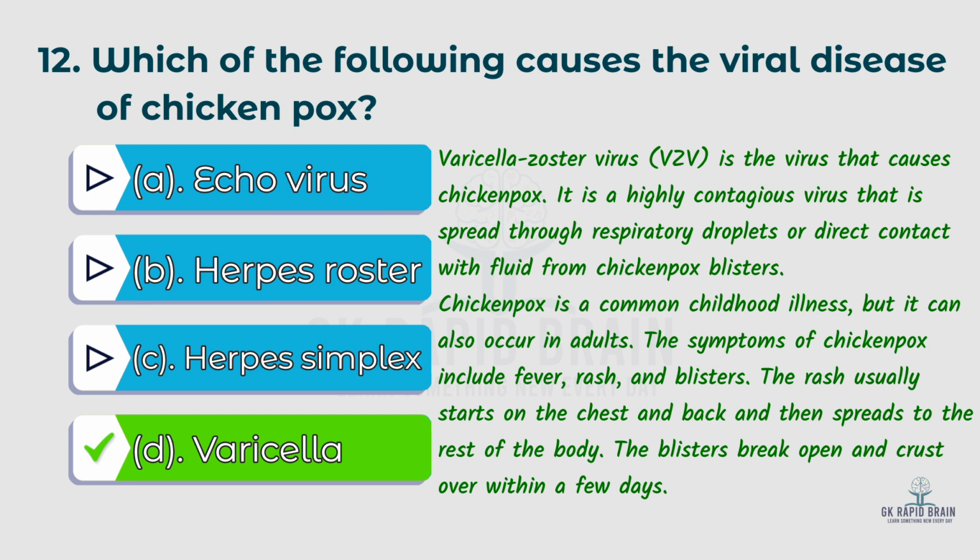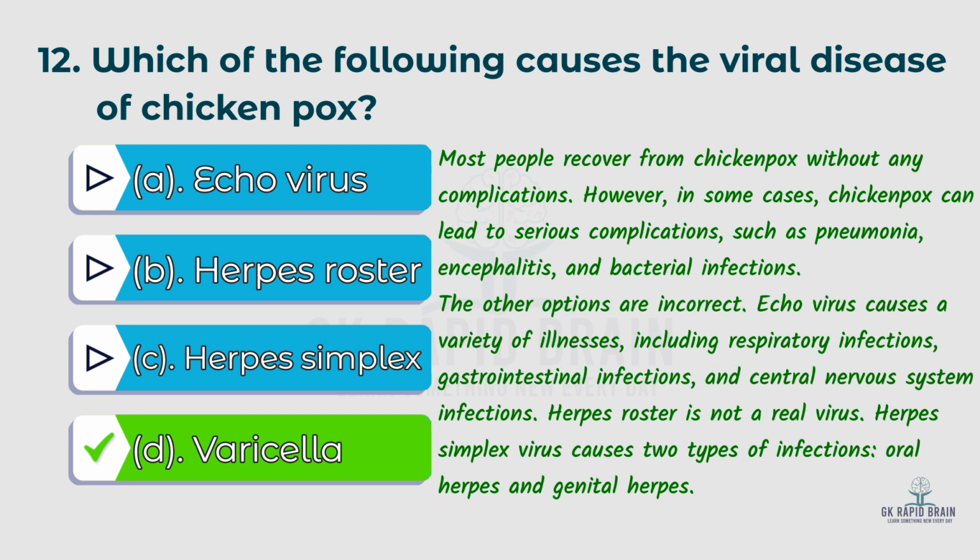Chickenpox is a common childhood illness, but it can also occur in adults. The symptoms of chickenpox include fever, rash, and blisters. The rash usually starts on the chest and back and then spreads to the rest of the body. The blisters break open and crust over within a few days. Most people recover from chickenpox without any complications.